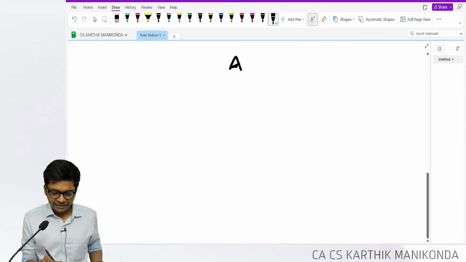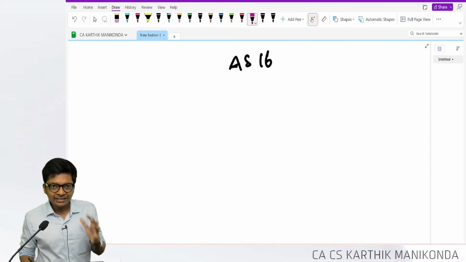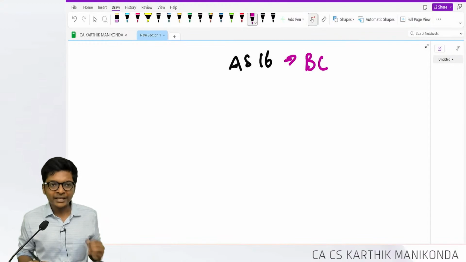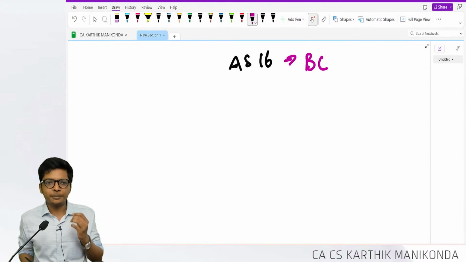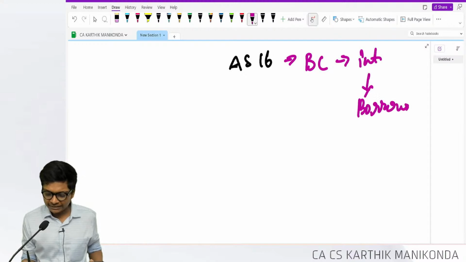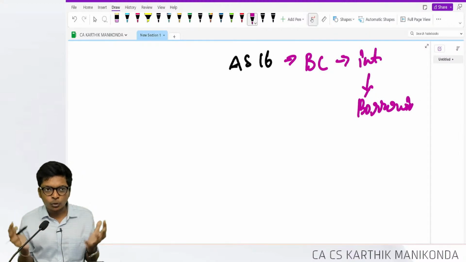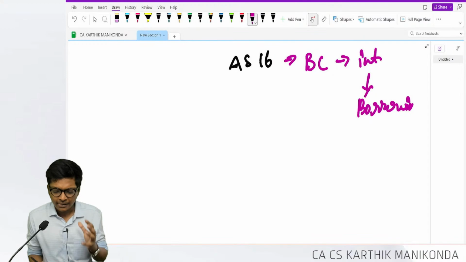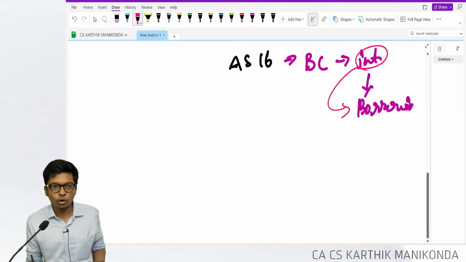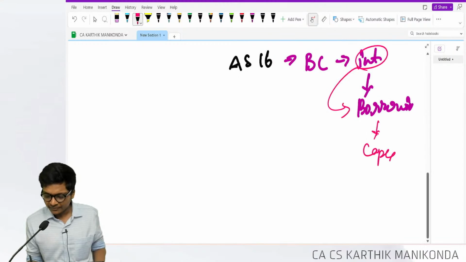We're going to start off with AS16. Now, simple. What does AS16 talk about? AS16 talks about borrowing cost. Borrowing cost means the interest that you incur on borrowings. It's not only interest, it's interest plus a few other things like premium, discount, other things. But for the time being, keep it as interest in your mind. Interest on borrowing cost can be capitalized.